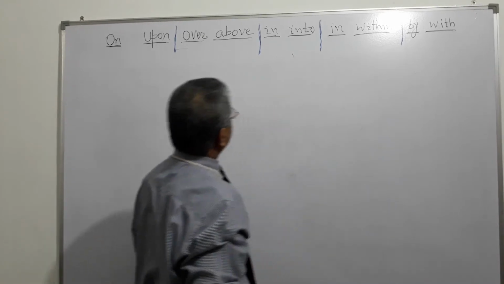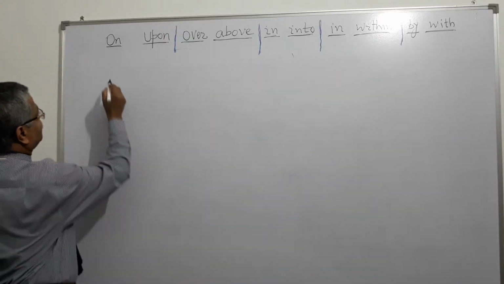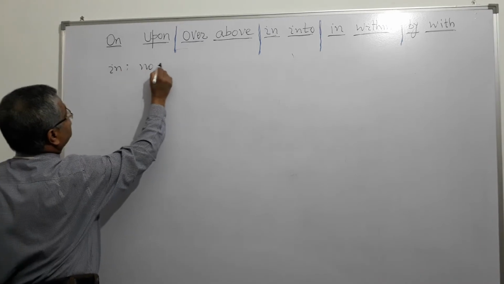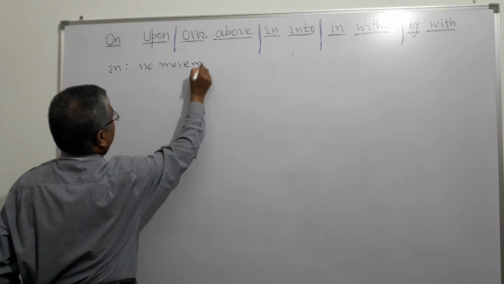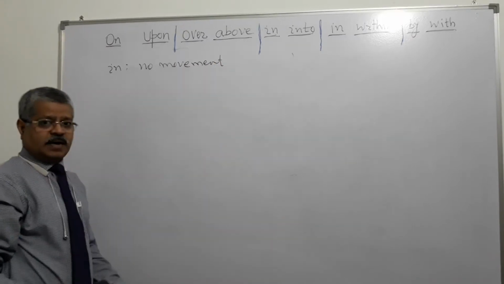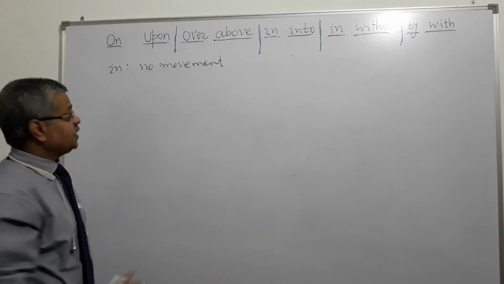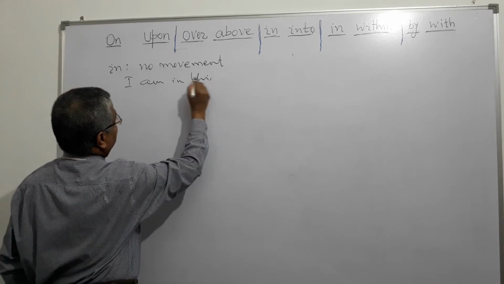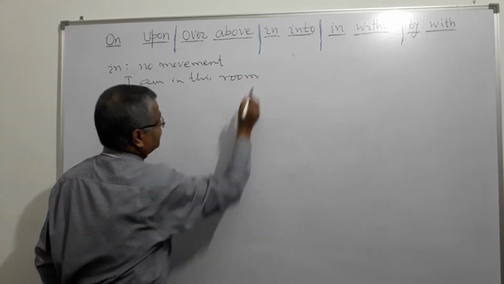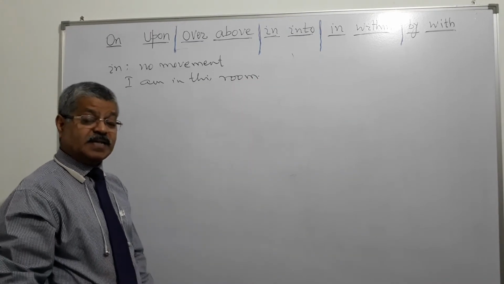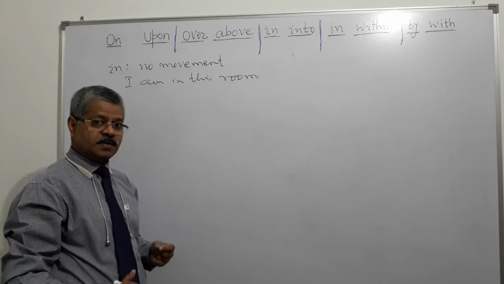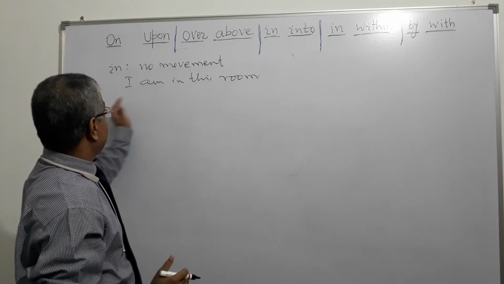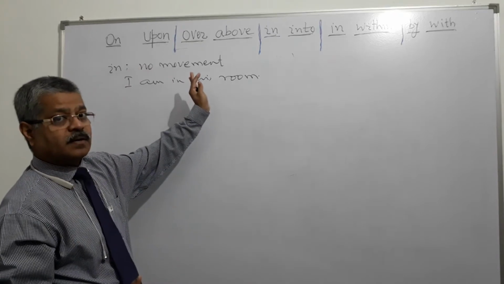Now we go to in and into. In means there is no movement, right? Like I am in this room, right? I am in this room. It means something is already there inside, right? Something or somebody is already there inside, in, no movement.